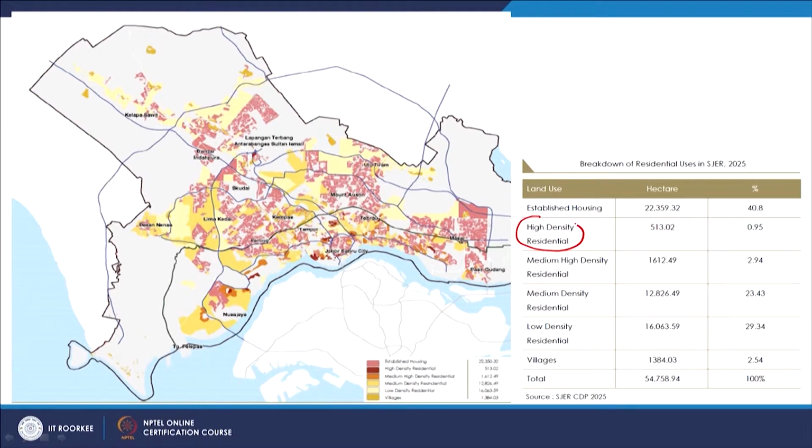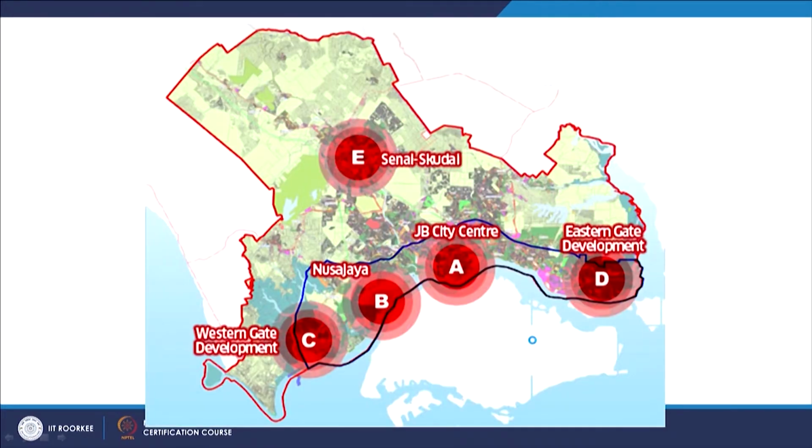Let us take a quick look at the housing categories: high density, medium density, medium high density and low density. There are some villages as well, and this will be distributed over the region as and when the cities are developed. Okay, these are major cities,